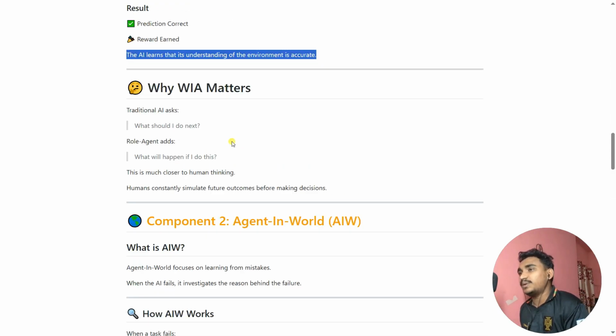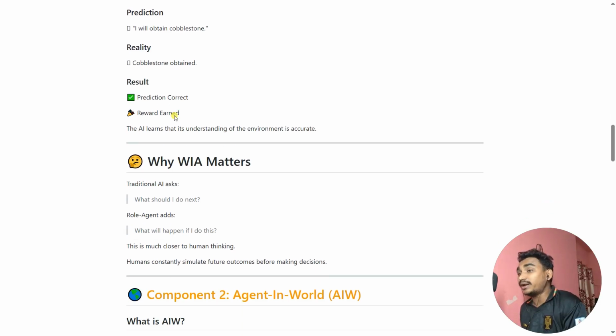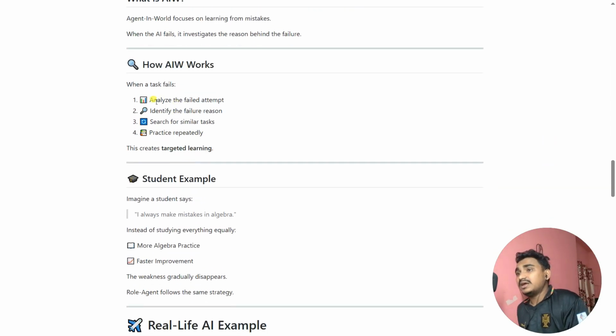See, every time here, yes, it predicted correctly. But what if the AI fails? It analyzes the failed attempt, identifies the failure reason, why it failed, what is the main reason behind it, like why the student failed, okay, and searches for similar tasks and practices them repeatedly. This creates targeted learning. It's called targeted learning. You need to think of that.